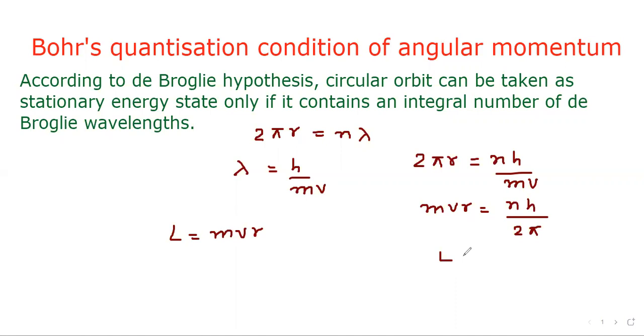So we can write L equal to nh upon 2 pi. This condition is called Bohr's quantization condition for angular momentum. It means for permitted orbitals, angular momentum must be an integral multiple of h upon 2 pi.